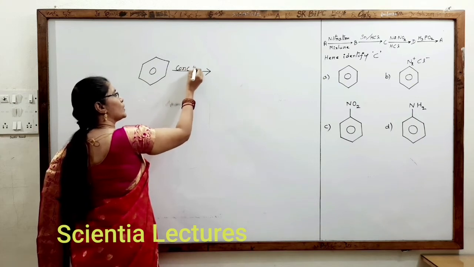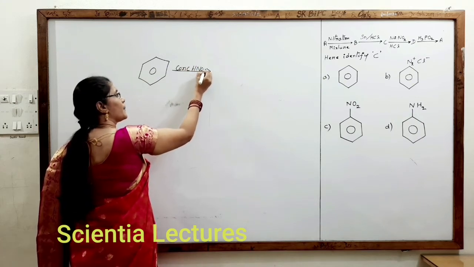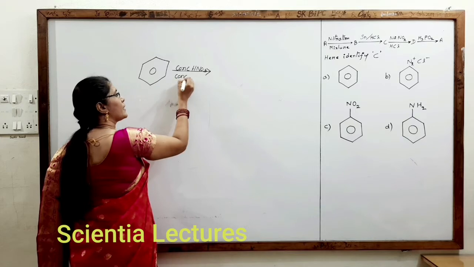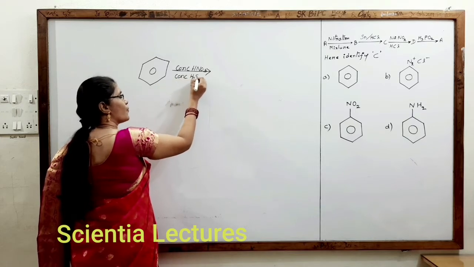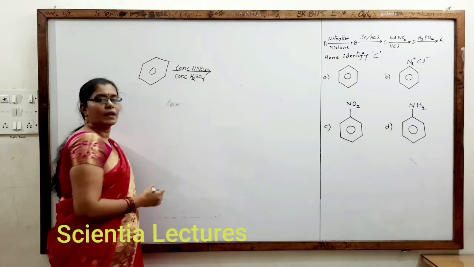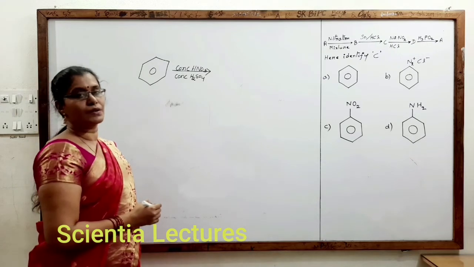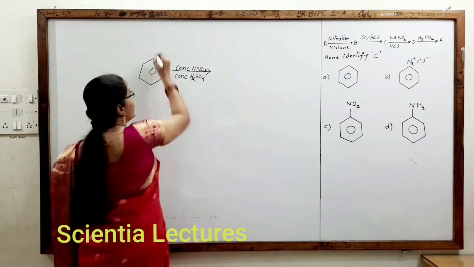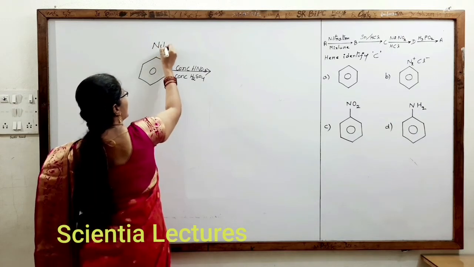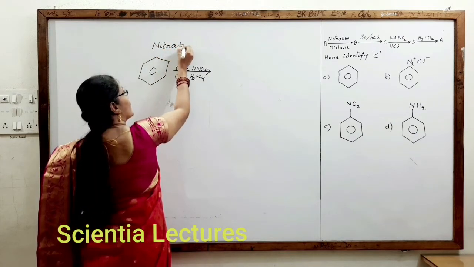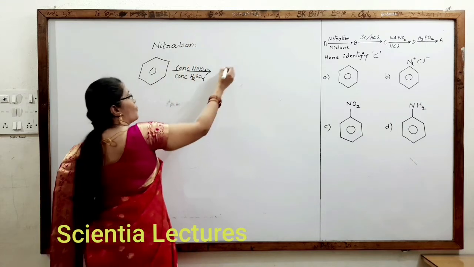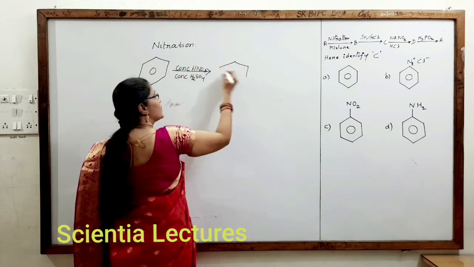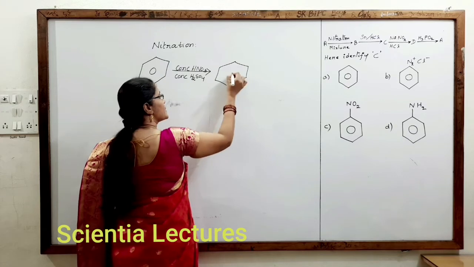Concentrated HNO3, nitric acid, plus concentrated H2SO4 in 1:1 ratio is called nitration mixture. This is called nitration reaction. So what will be produced? Nitrobenzene.